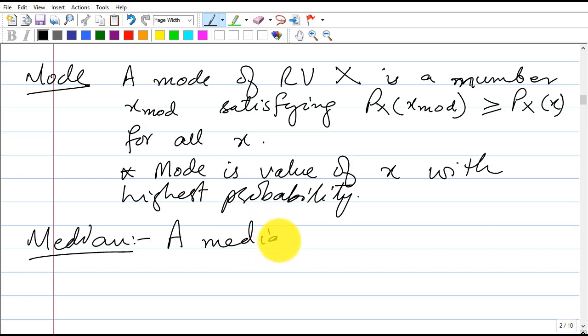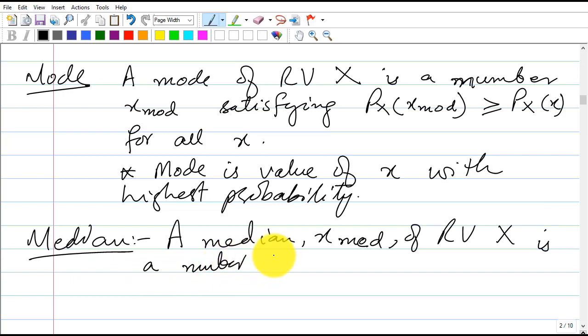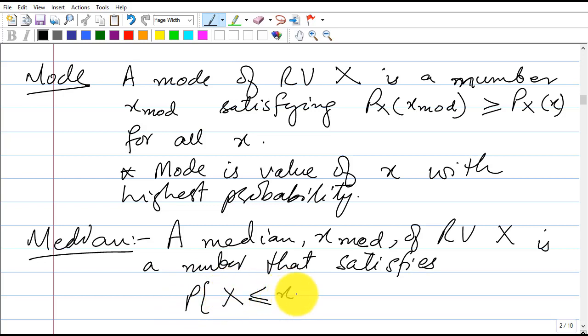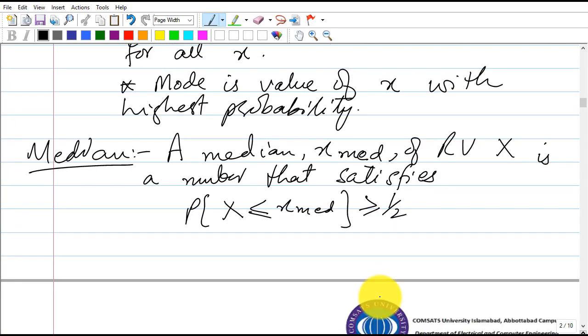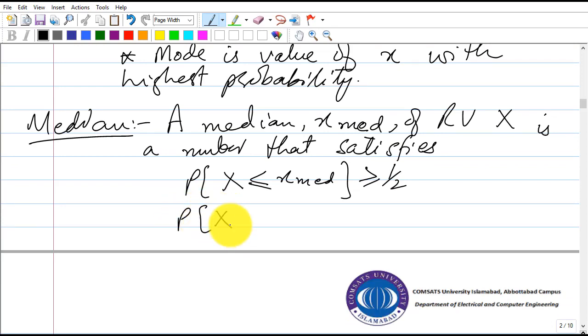Median is defined as follows. The median of a random variable X is a number x_median that satisfies: the probability of X less than or equal to x_median should be greater than or equal to 1/2, and the probability of X greater than or equal to x_median should be greater than or equal to 1/2.